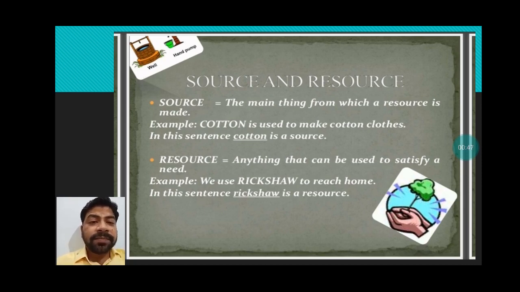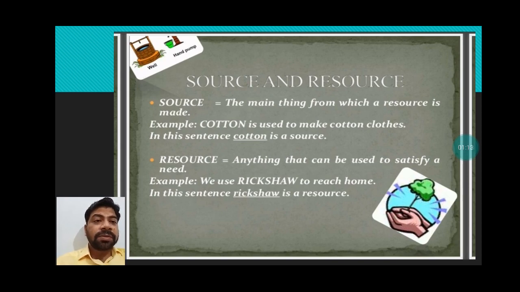This chapter covers the definition of resource, what is resource, types of resources, and conservation of resource. So keep these 3 points in your mind: you will have to learn what is resource, then the types of resources, after that conservation of resource. So let's see one by one.